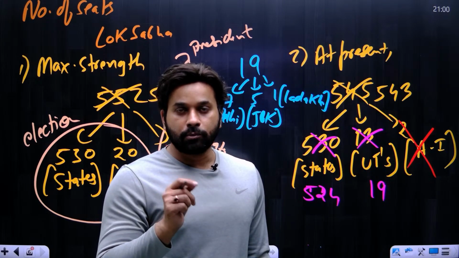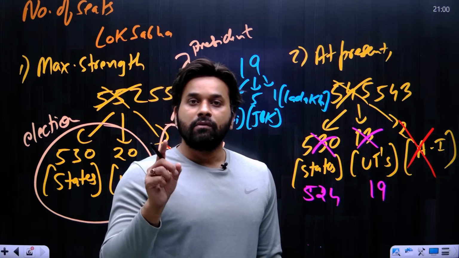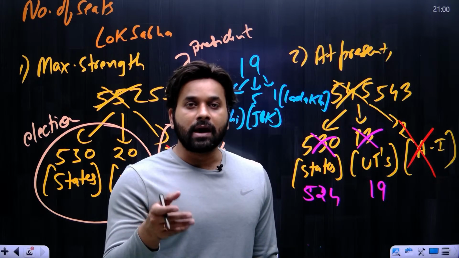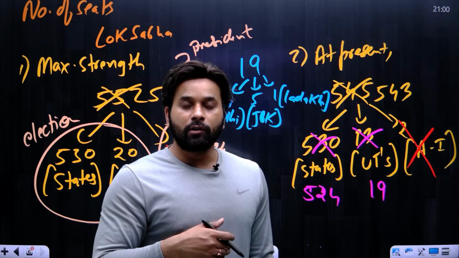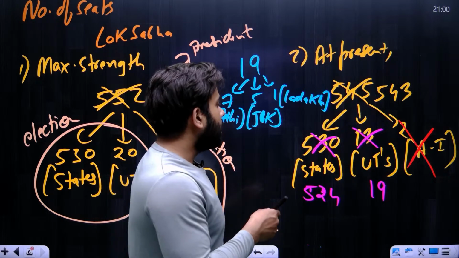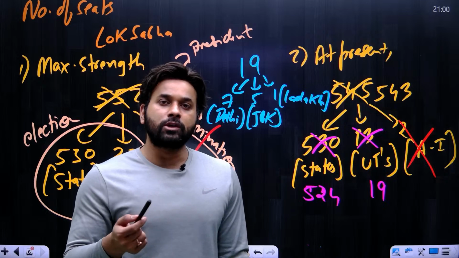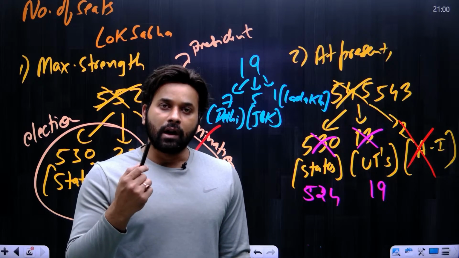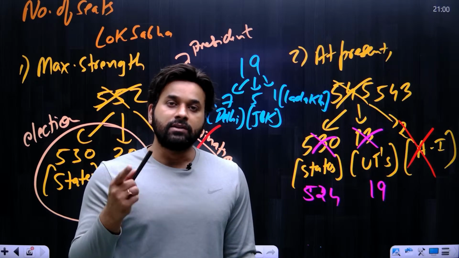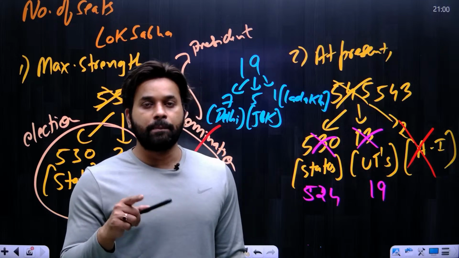But if you search properly, out of those 6 seats, 1 seat is of Ladakh. Ladakh is a different union territory, not a part of Jammu and Kashmir anymore. So in many places I have seen that the number of seats of Jammu and Kashmir in Lok Sabha is given as 6. But the fact is, there are only 5 seats, because that 1 seat is of Ladakh, which is not a part of Jammu and Kashmir anymore.